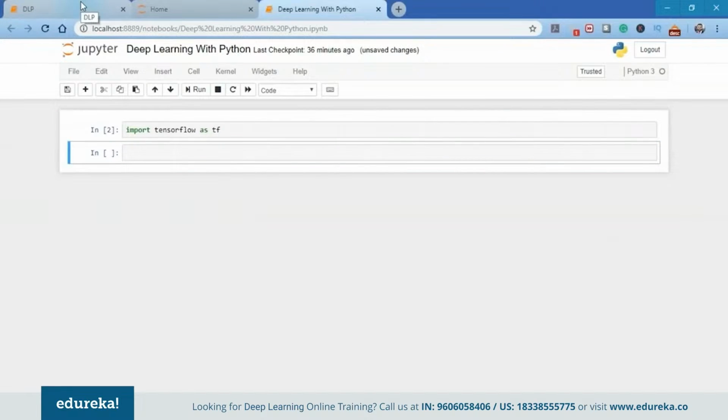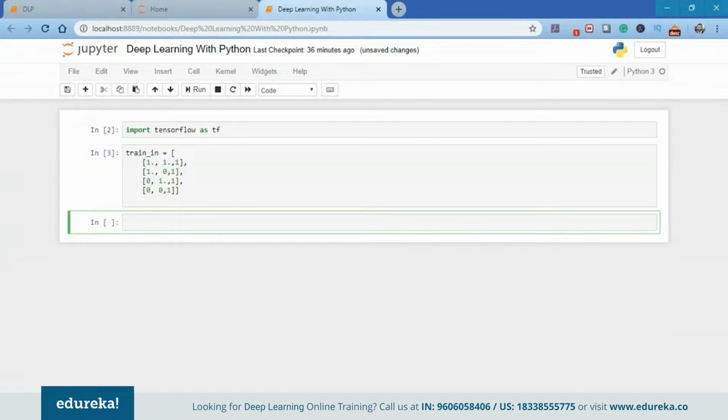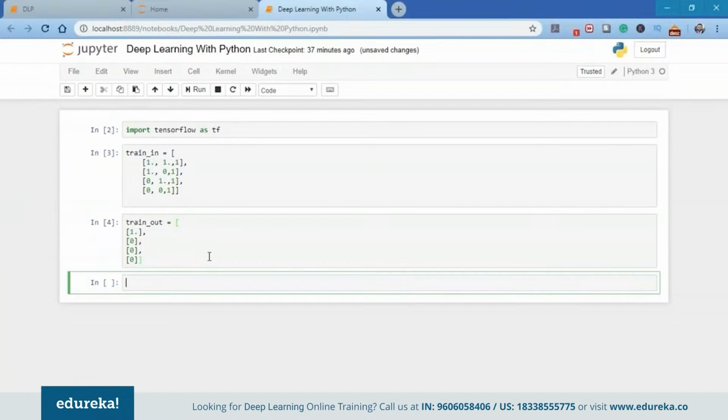Once we have imported TensorFlow, we're going to define the vector variables for the input and output. I will create the variables for storing the input and outputs and the bias for my perceptron. Here I have the training input and here I have the training output.